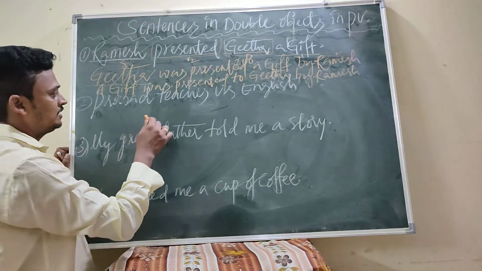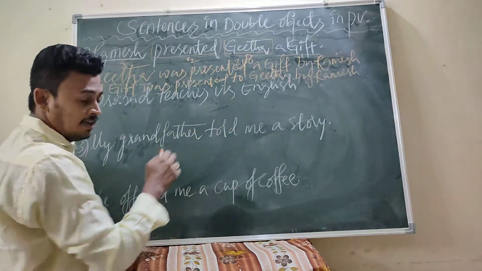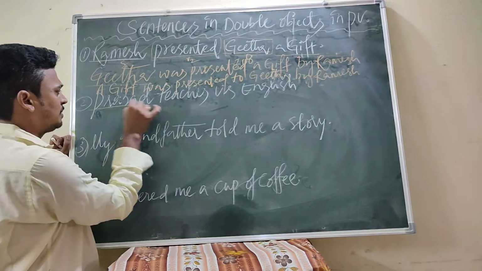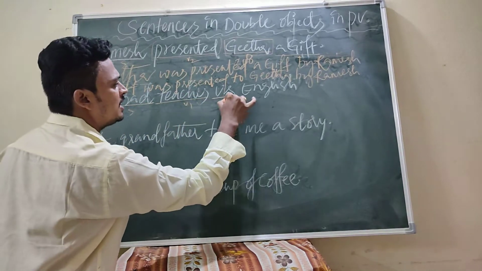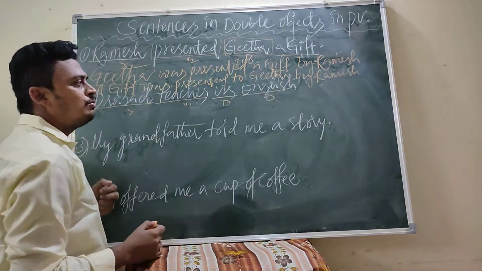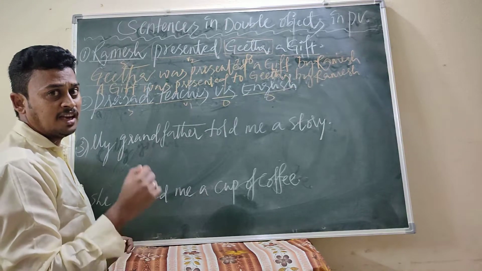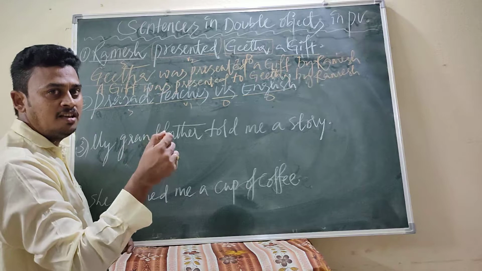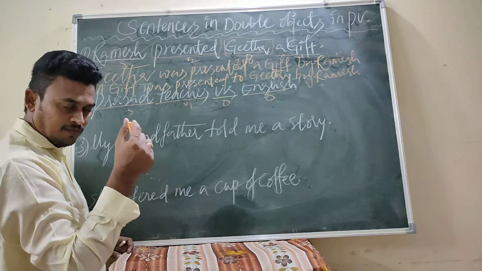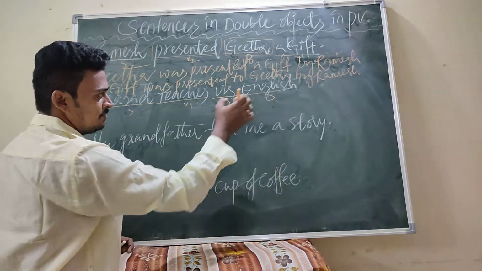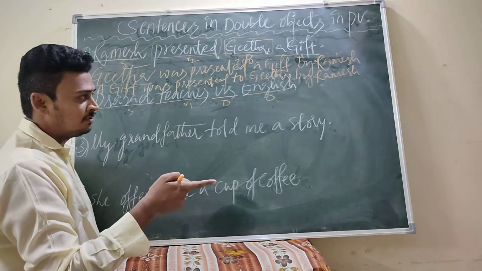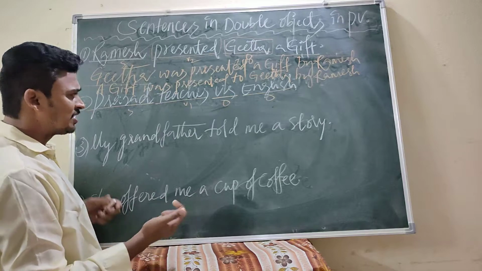Now you see this sentence: Prasad teaches us English. In this sentence, Prasad is the subject, teaches is V1, and us and English are objects. How to find the object? Last class I told you how to find the object. If it is a person, a place, a thing or a pronoun, those are objects.